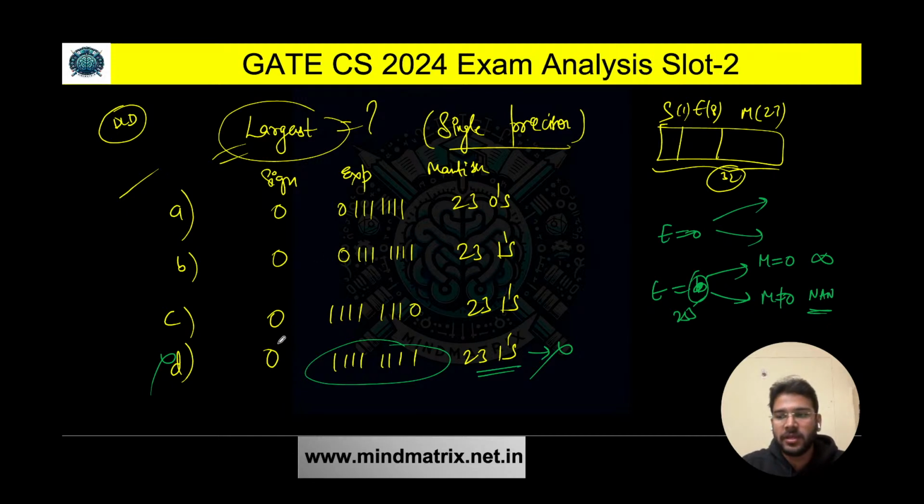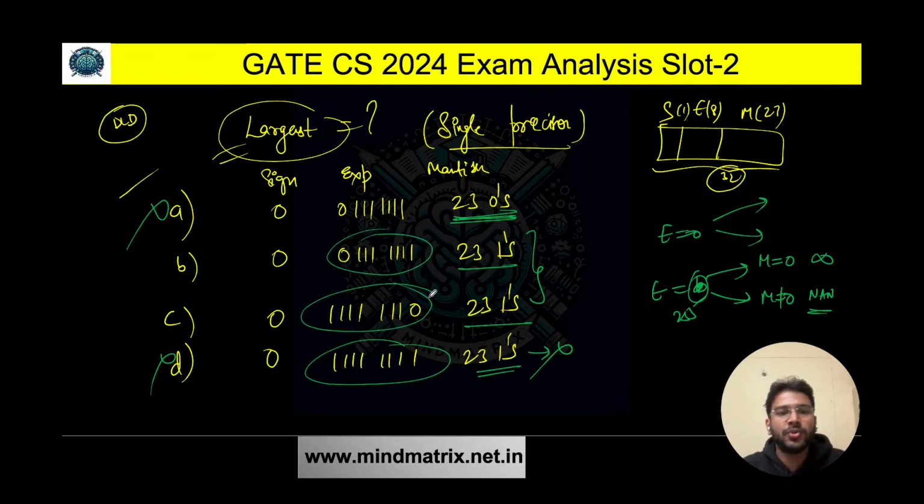Now we need to check A, B and C. Here we have 23 zeros in A. We need the largest number, so definitely we should have all ones in the mantissa, so option A is also not correct. Now we have to choose between B and C. This is based on option elimination simply. You don't have to calculate the values of every option. I hope you are getting it. In option B here we have 23 ones, and in C also we have 23 ones. Now it all depends on the exponent value. The number which has the higher exponent value is going to be the largest. If you compare these two, definitely C is going to have the highest value. So option C is the largest number here. I hope it is clear to all of you.